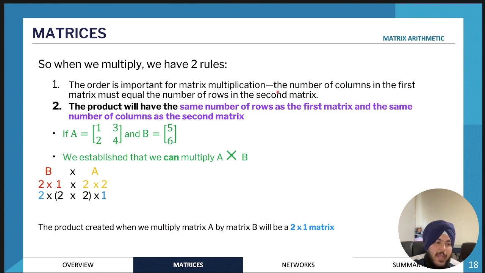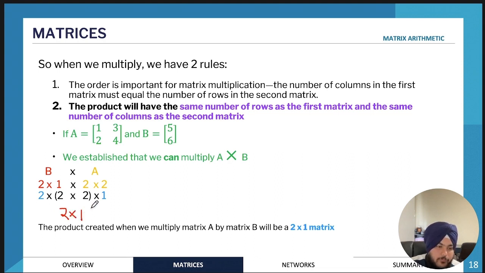The second rule is that if the matrix multiplication can be performed, so the number of columns in the first matrix is equal to the number of rows in the second matrix, the second rule states that the number of rows is going to be the same as the first matrix, and the number of columns is going to be the same as the second matrix. The outside numbers, the numbers that are not in the brackets, are going to be the new order. So the new order of this matrix, once the multiplication has occurred, is going to be 2 times 1.